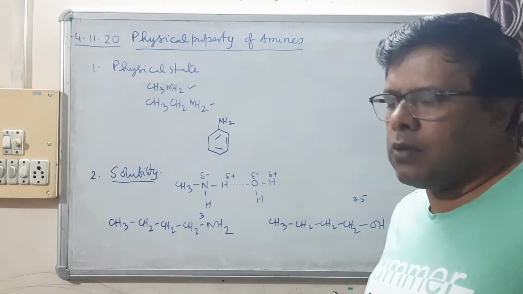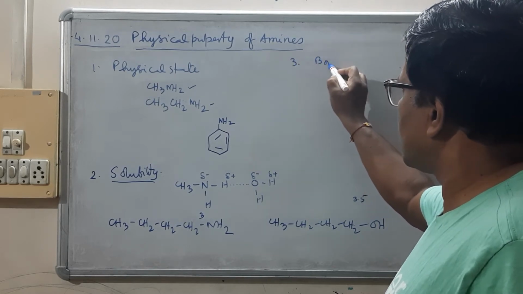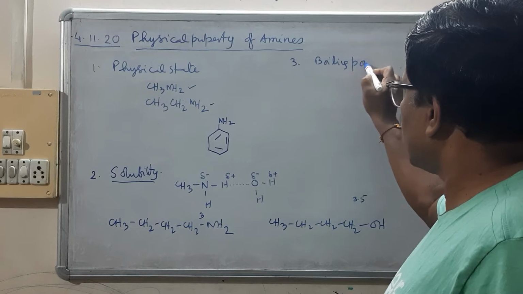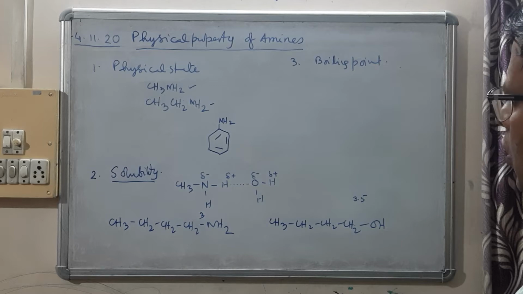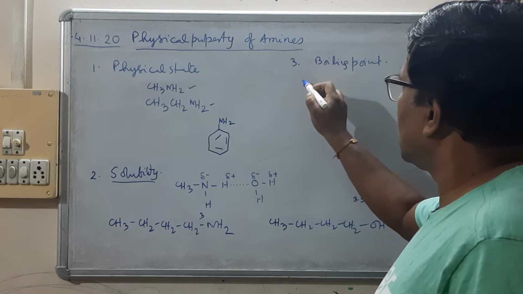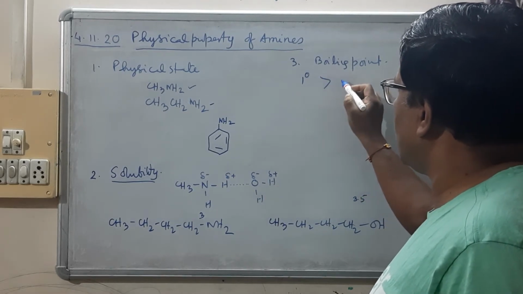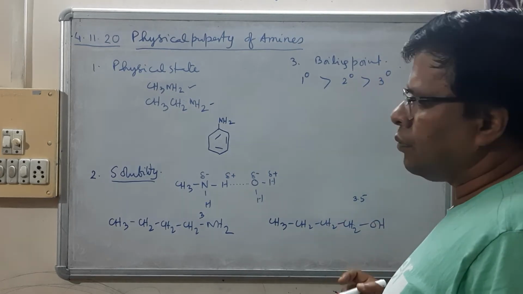Okay, coming to the next physical property, that is boiling point. Now it is said that among isomeric amines, means amines with the same molecular mass or same molecular composition, this is the order found. 1 degree amine has a higher boiling point than 2 degree amine. 2 degree has more than 3 degree amine.